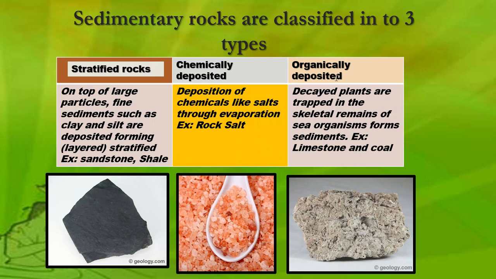And organically, which means decayed plants are trapped in the skeletal remains of sea organisms to form the sediments. So you can imagine it's a decay of plants or animals. So this is how organically deposited sedimentary rocks are formed. See, there are holes inside it. It is comparatively softer than igneous rocks. There are three types of sedimentary rocks: stratified, chemically deposited, and organically deposited.